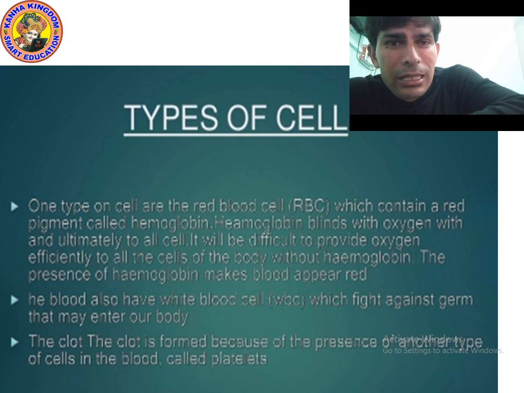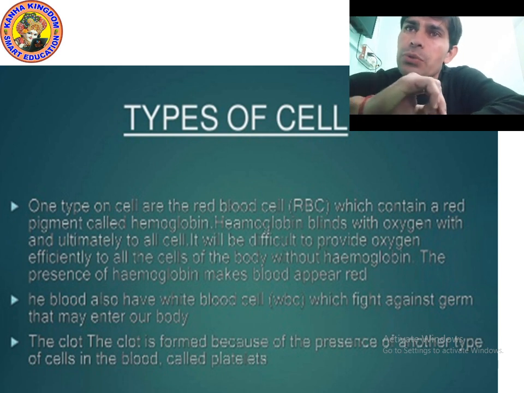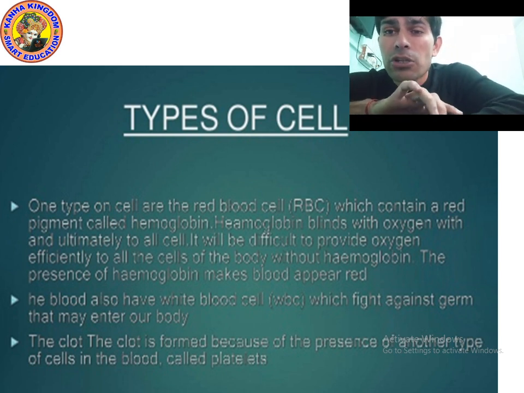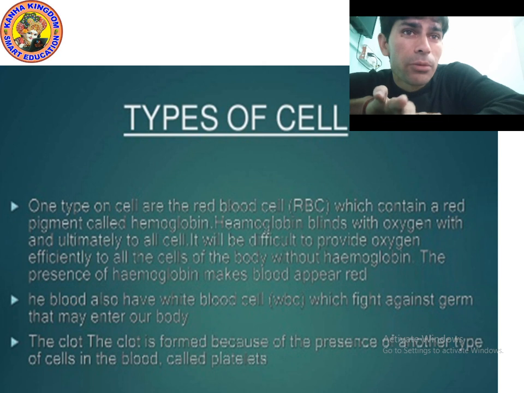What is a clot? Whenever you get injured, blood starts flowing from the injured part. After some time, it stops automatically because of platelets. At that place, platelets start forming and they stop the flowing blood. In this way, platelets stop the blood by forming a clot.